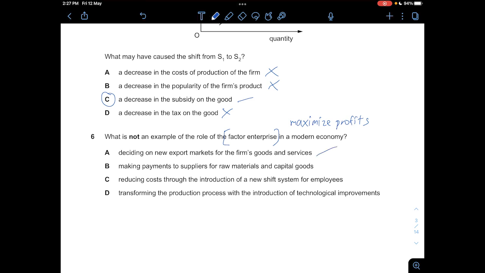So A is correct. And B, making payments to suppliers for raw materials and capital goods, is not a role of factor enterprise, because like I said, here we are trying to maximize profits. So making payments is not the role of a factor enterprise in this context. C, reducing costs through the introduction of a new shift system would indeed maximize profit. This is correct. And D, transforming the production process with the introduction of technological improvements would also maximize profit. So the wrong answer here would be B.